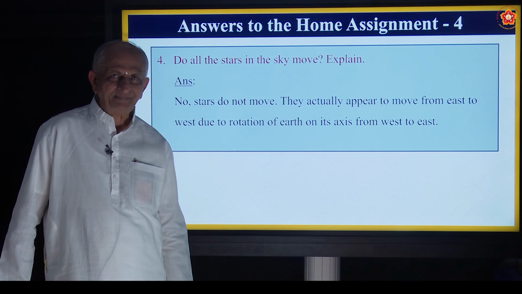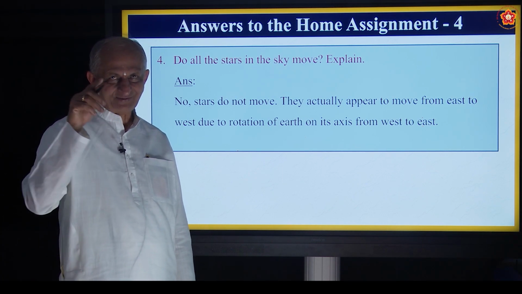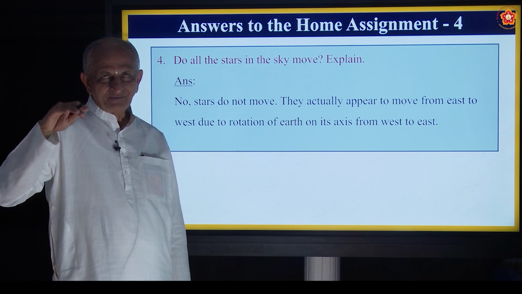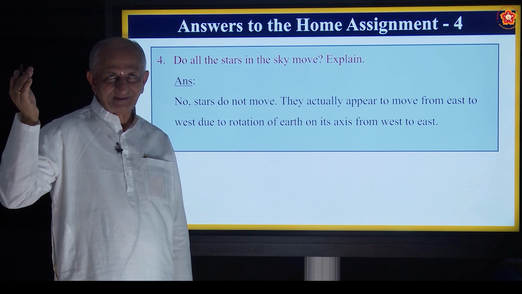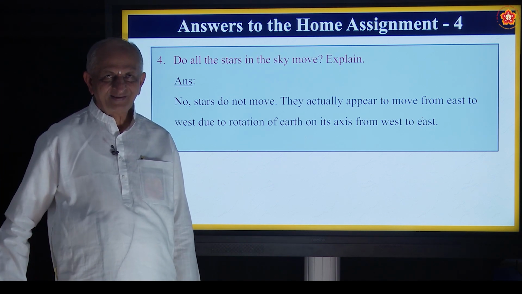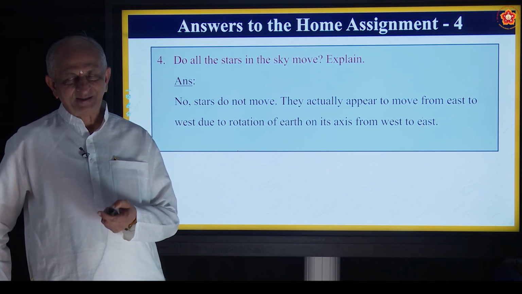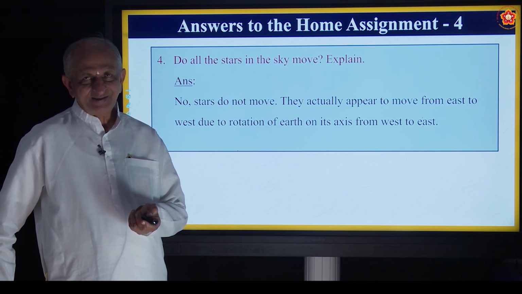Can you give one more example of the same type? Yes, when you are going in a train, if you look outside, the trees, the buildings, everything will look like they are going backwards, is it not? But do you mean to say that the buildings move? The trees also move?